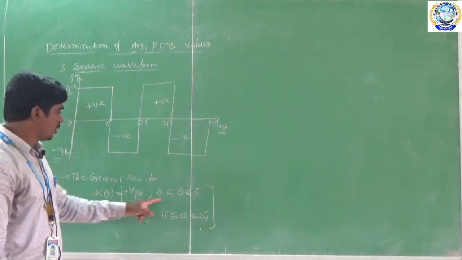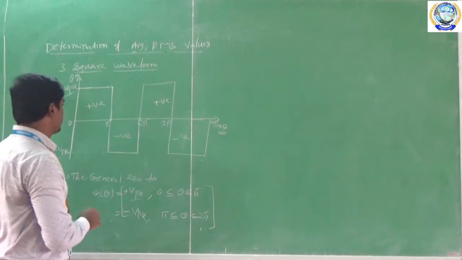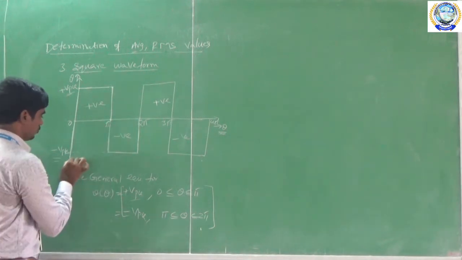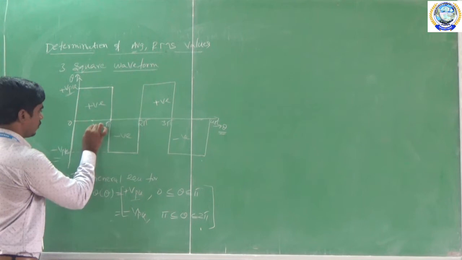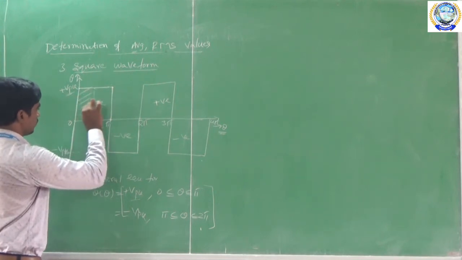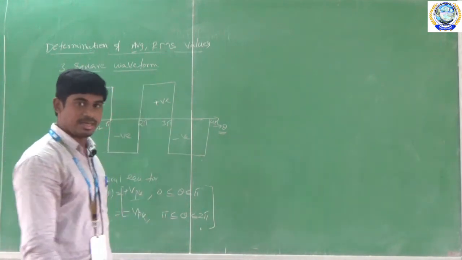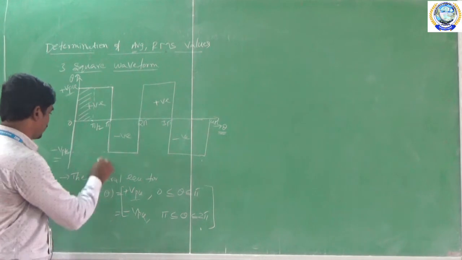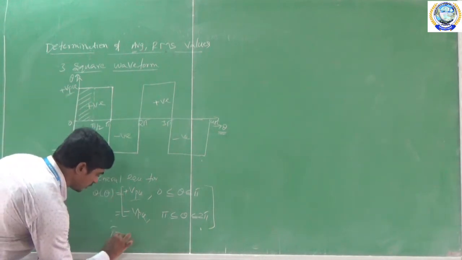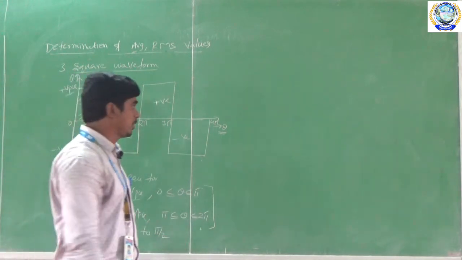Now we are going to calculate the average and RMS values for the time period up to pi by 2. I am going to consider up to pi by 2. For this portion, I am going to derive the average and RMS values. So now my time is equal to 0 to pi by 2.